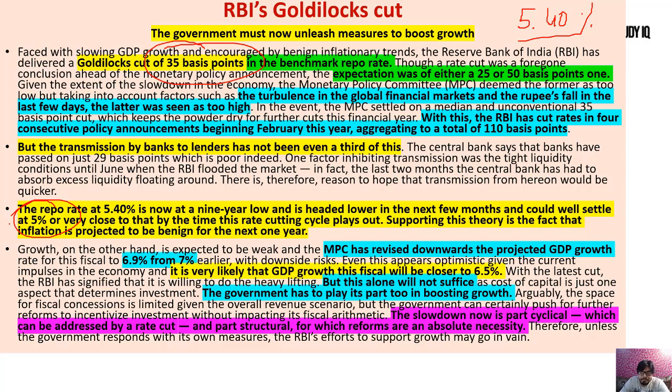And you see, 5.4% is a very low number, but it is only a third of these changes. We have gone down by 110 basis points since February. It's a 1.1% difference, a huge difference in this much time. If you go this much down within 6 months, then there must have been many changes. But banks are facing equal troubles there.